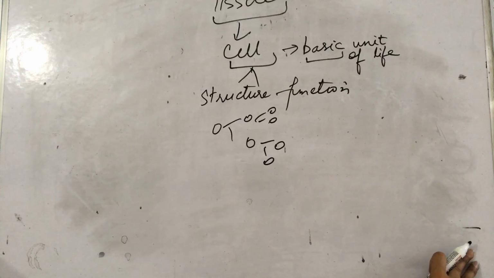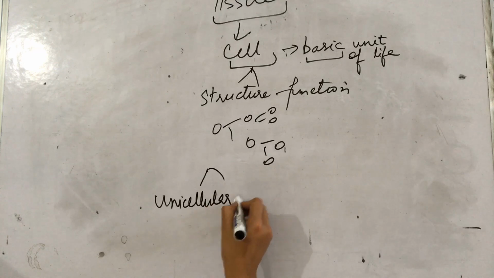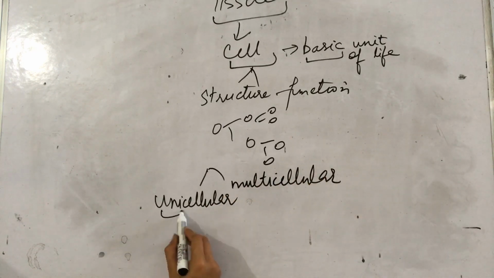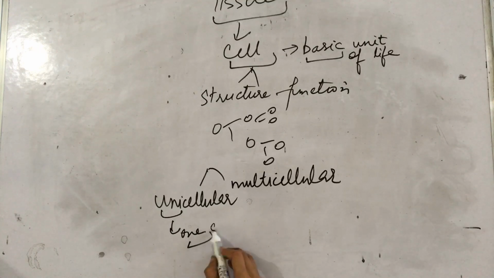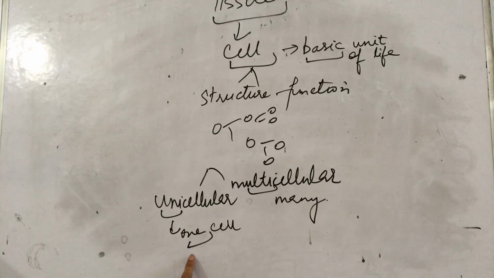Basically, there are two types of organisms. One are unicellular and one are multicellular. Uni means one. They are made up of only one cell. And multi means many cells. So what is performing all the functions in a unicellular organism? That is simply one cell. That means a single cell can perform all the functions, whereas when the cell divides into many other cells, then